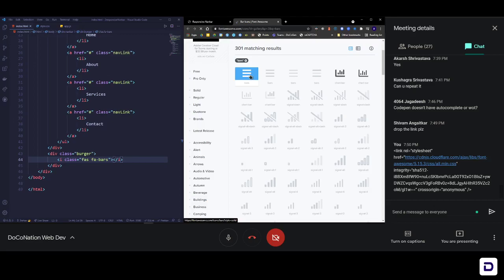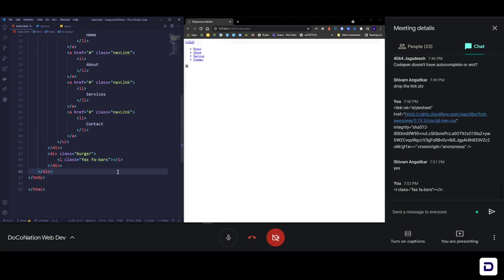But before I do that, we actually want our links to go somewhere. We are not going to add anything big, just a page's worth of scroll, so that we can scroll through the whole page and these links can take us somewhere. So I'm just going to add a few dummy sections for all of these links like home, about, services, and contact.